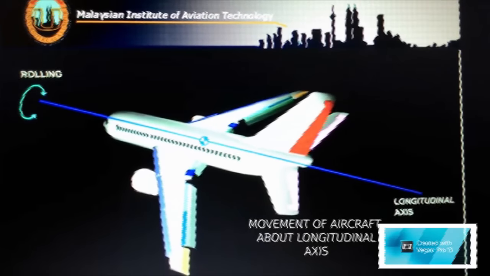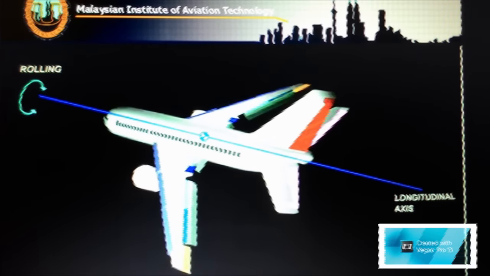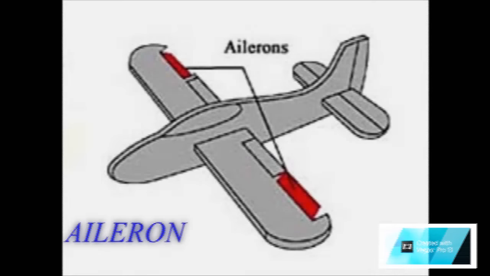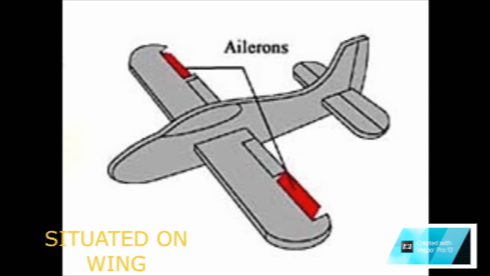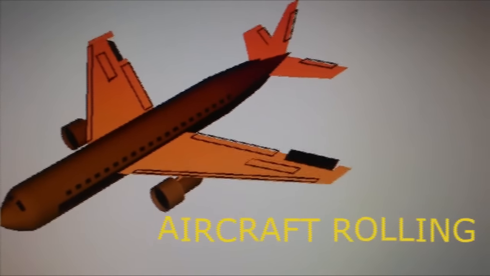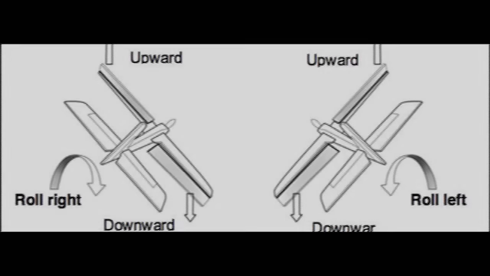This video shows the movement of the aircraft about the longitudinal axis, and it will roll to the left and to the right. This is an example of the aircraft's ailerons, which are situated on both of the aircraft's wings. This is an example of how the aircraft rolls to the left and to the right. This picture shows the movement of the aileron when rolling to the left and to the right.